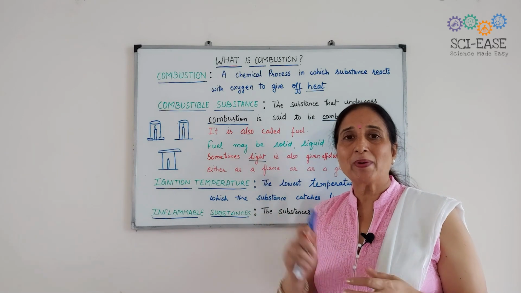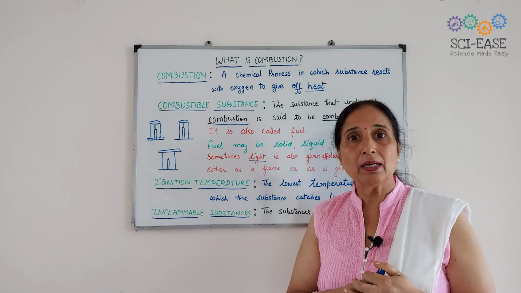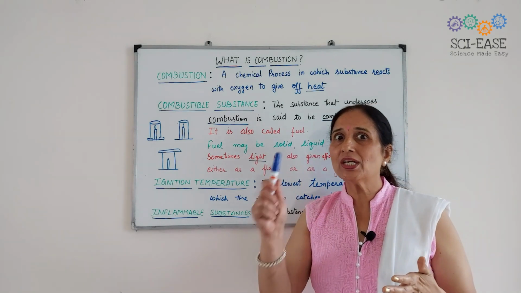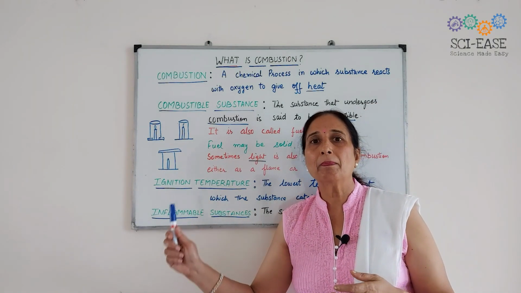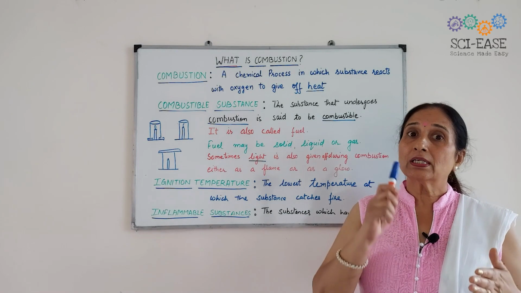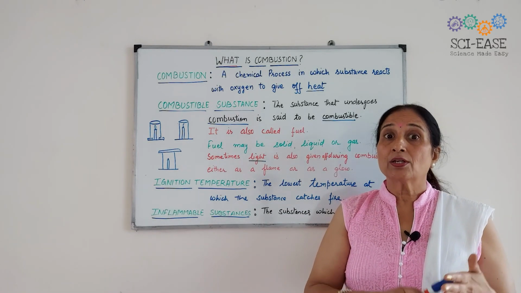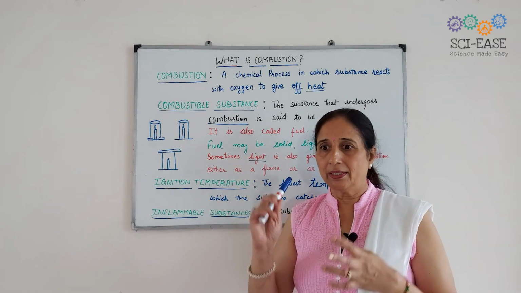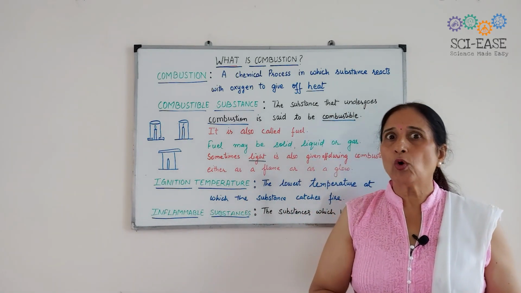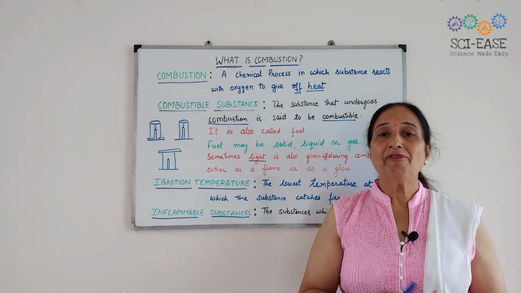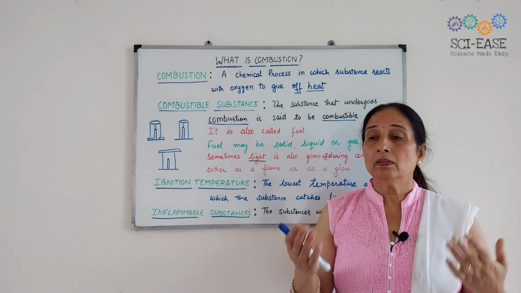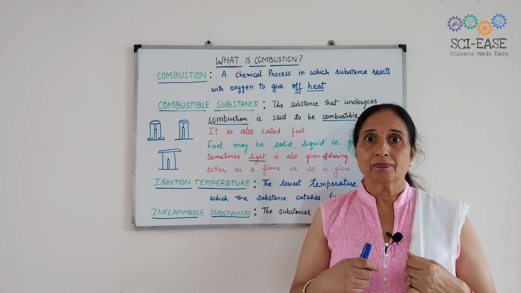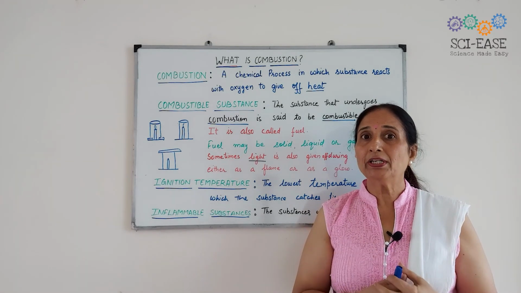So from this experiment, what do we conclude? We conclude that oxygen is necessary for burning. For a substance to burn, oxygen is required. One thing I want to tell you: whenever anybody catches fire, what do we do?